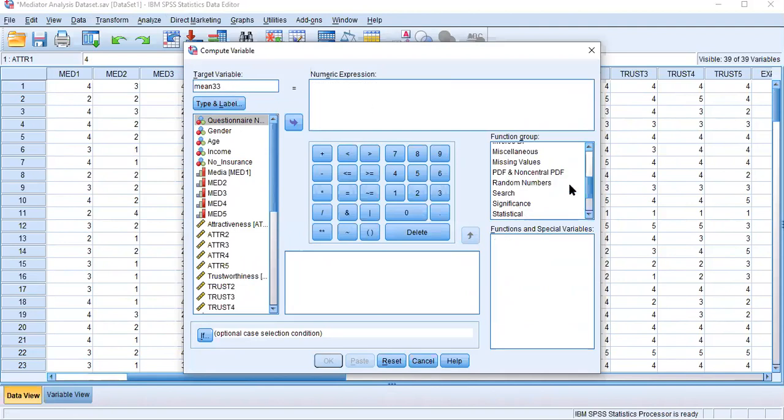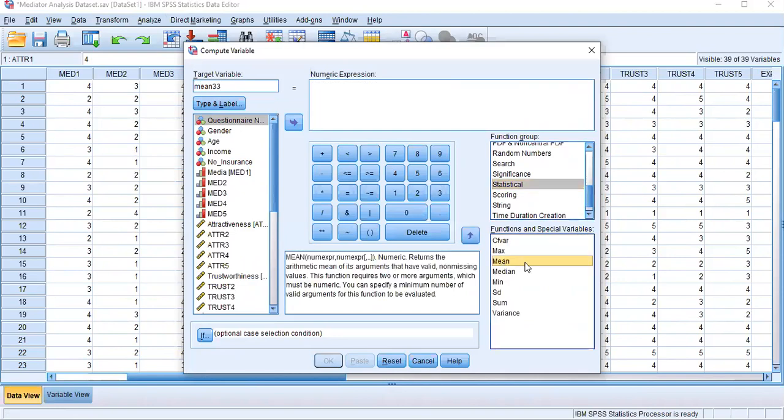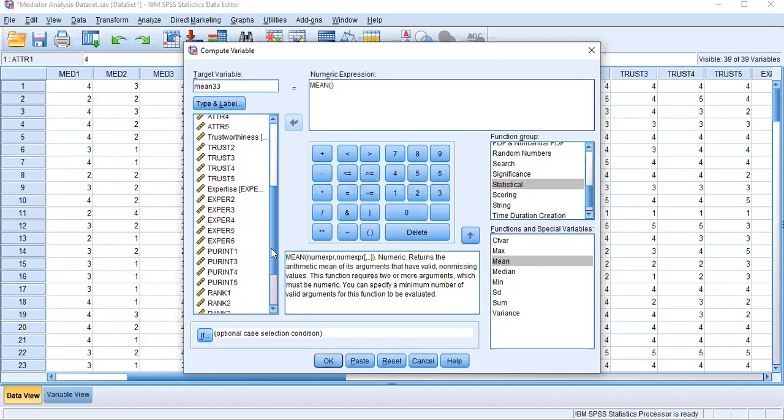Then go with the statistic under the function group, Statistical. Then you can see the mean function in here. Just double click it. Then it appears in the numeric expression, and then remove these question marks, and then go to your selected items. Okay, I'm going with the expertise variable, measurement number 1, and then click the arrow, then put a comma.